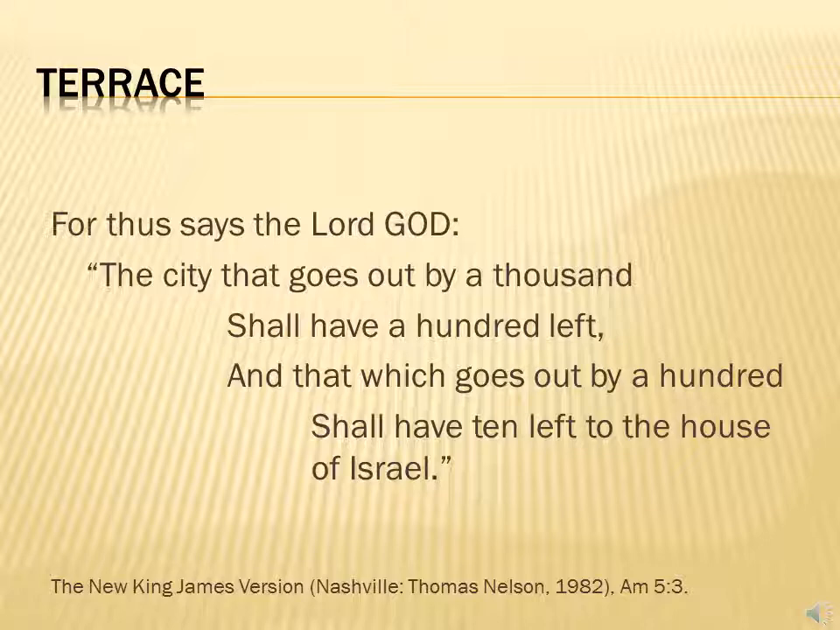What marks a terrace in poetic devices is the idea that the last half of one colon is repeated in the first half of the other. And here we see the idea of 100 being repeated twice. It's at the end of the first colon and it's at the beginning of the second one.